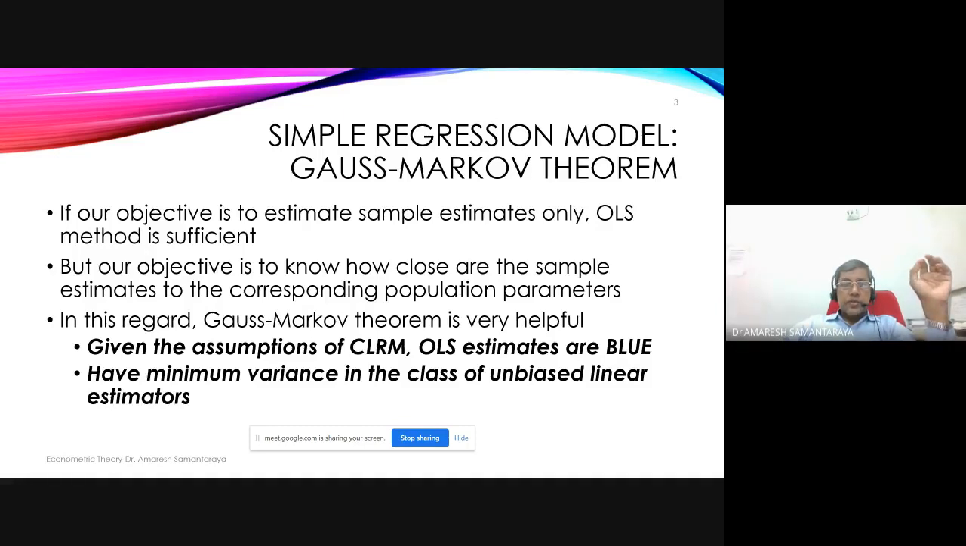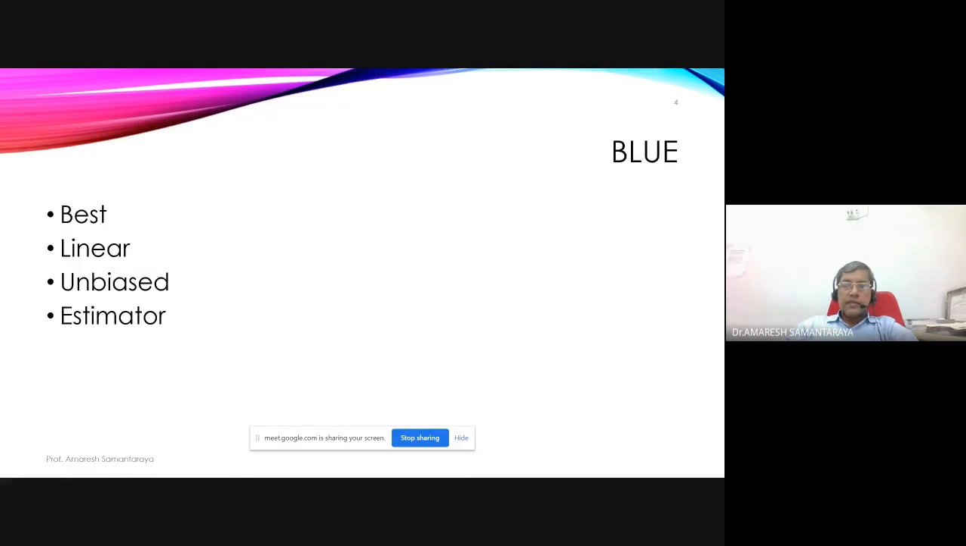Okay. So if certain assumptions of the classical linear regression model are satisfied, then your life is comfortable. Using the Gauss-Markov theorem, you can say the OLS estimates which you got, like B0 and B1, are the best linear unbiased estimators for the population parameters like beta 0, beta 1. Now let us discuss this concept. It has four terms: best linear unbiased estimator.